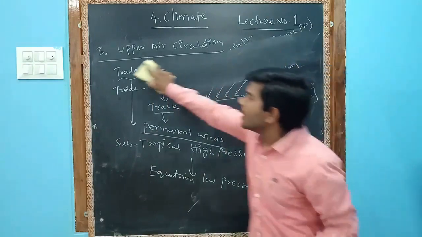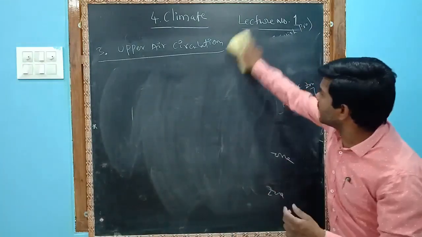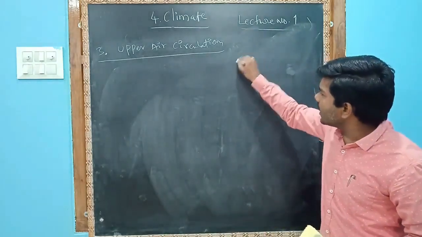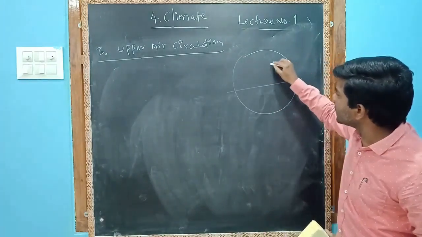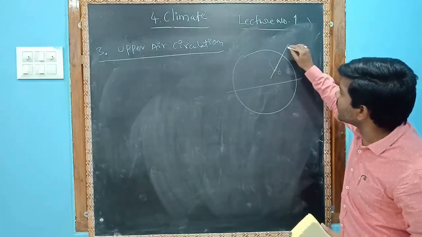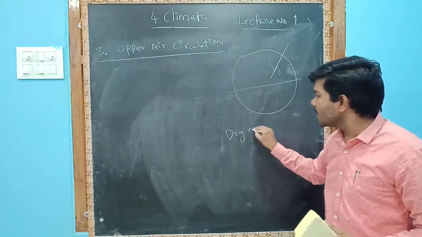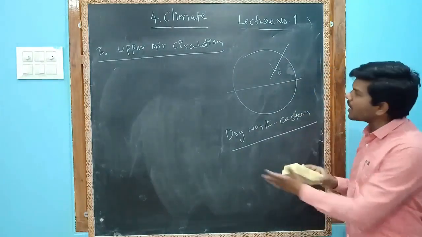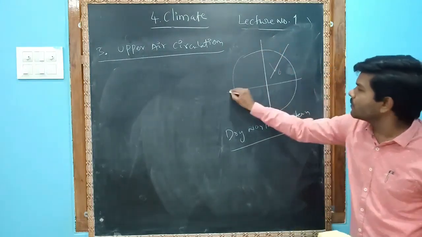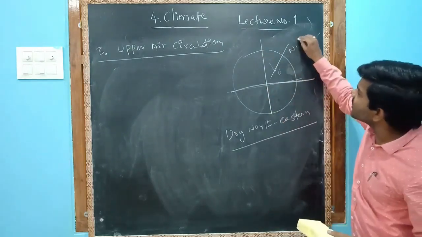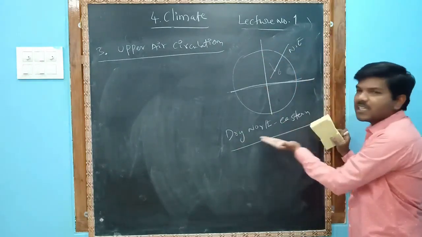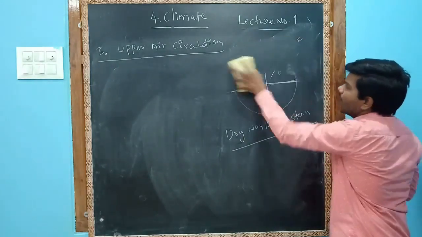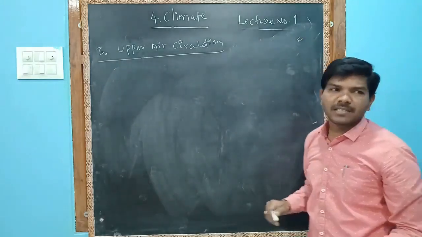Let us see another part in upper air circulation. India is located mostly in this region. This is the northern hemisphere, this is the southern hemisphere, and this is the northeast side. So India is located in the dry northeastern region. You remember, India is located in the dry northeastern region. Now let us see about upper air circulation.